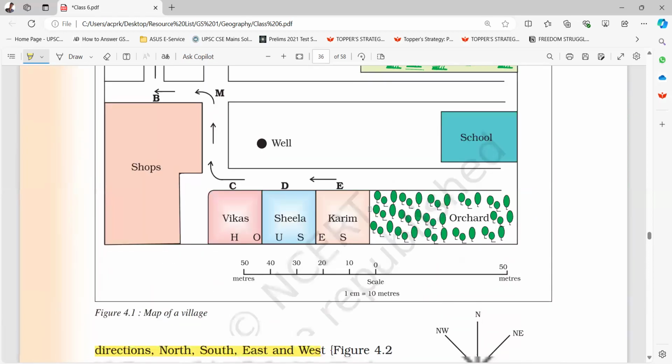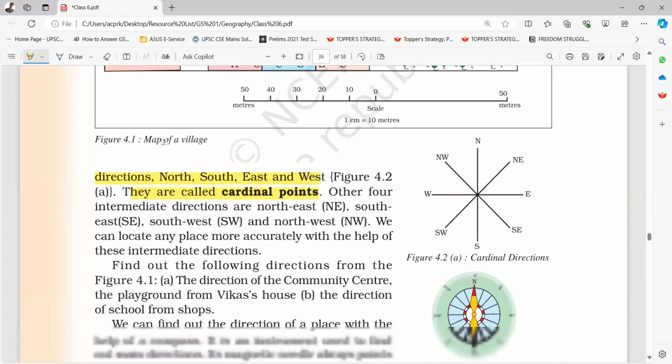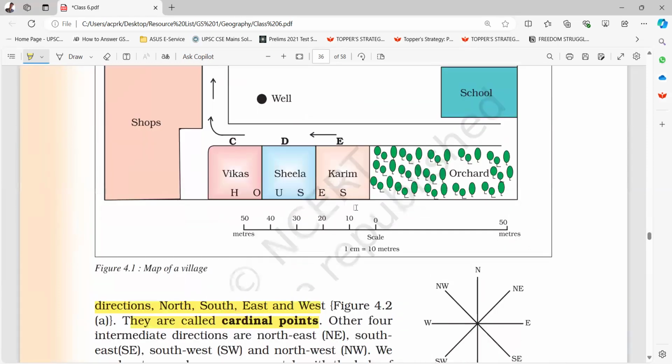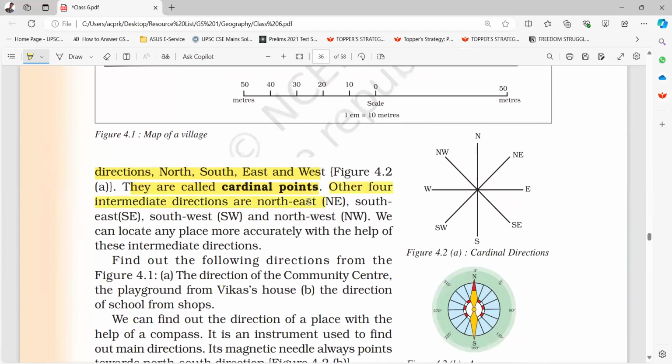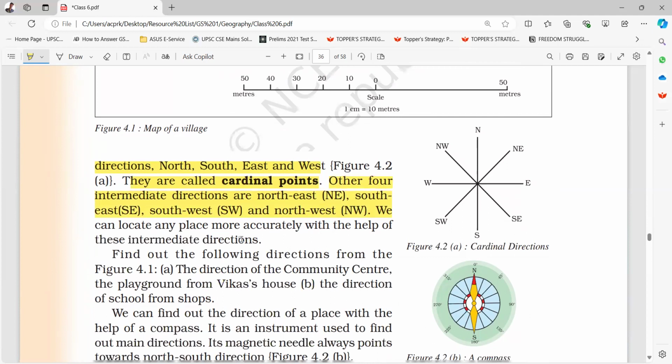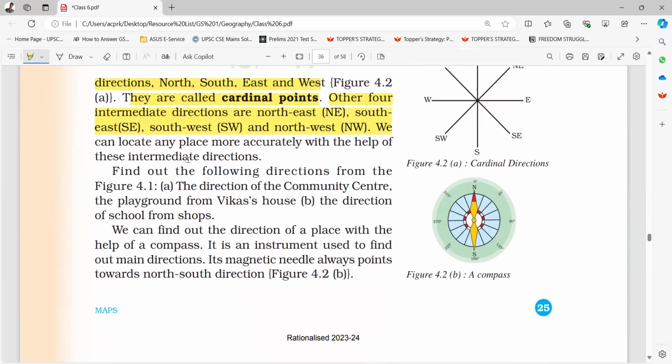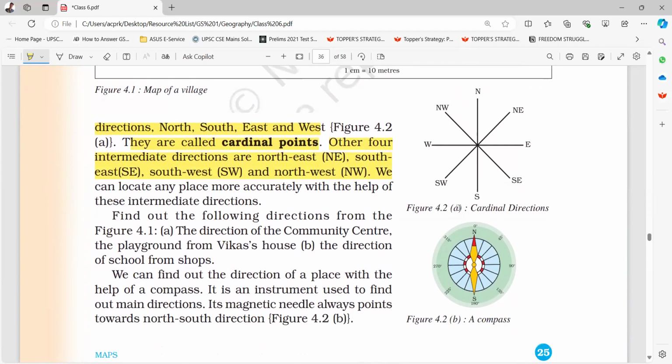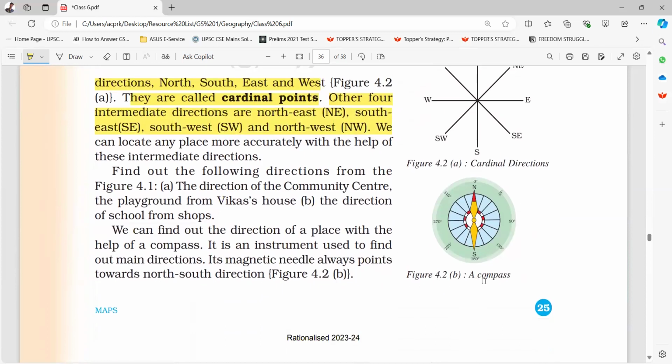Map of a village is shown in figure 4.1. Other four intermediate directions are northeast, southeast, southwest, and northwest. We can locate any place more accurately with the help of these intermediate directions. Figure 4.2a shows the cardinal directions and intermediate directions. Figure 4.2b shows a compass. Find out the following directions from figure 4.1: the direction of the community center. This is the task.